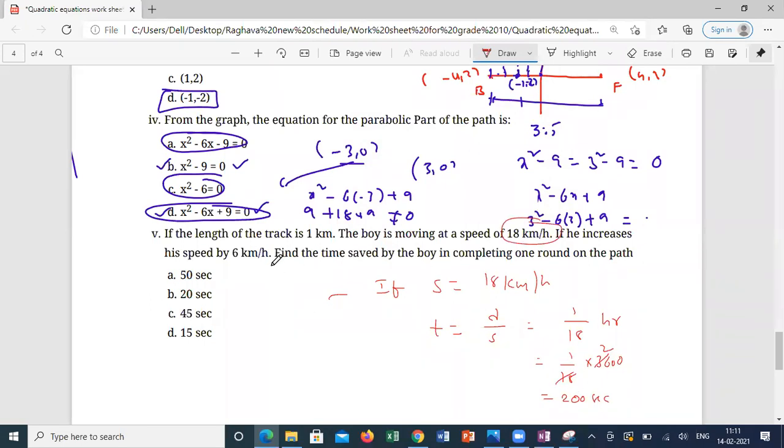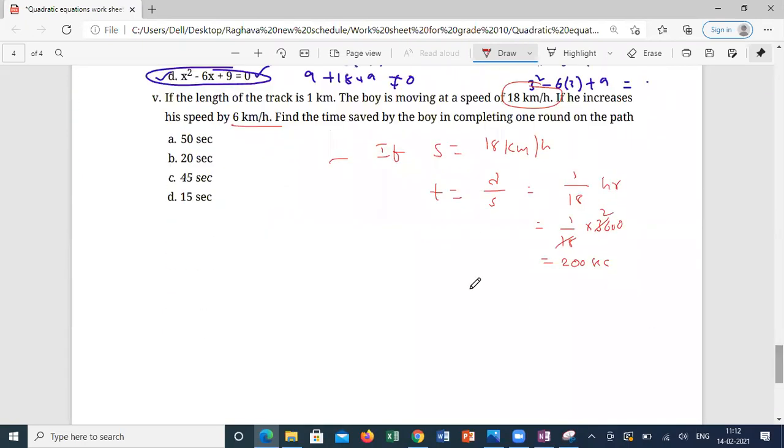And if he increased his speed by 6 kilometer per hour, what is his second speed? Now the speed is 18 plus 6, 24 kilometer per hour. How much time does he take to complete the track? Time is distance by speed, distance is 1 kilometer and speed is 24.